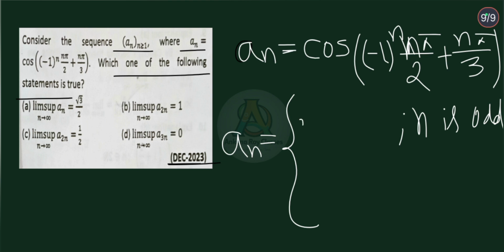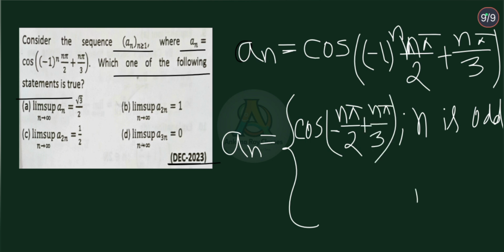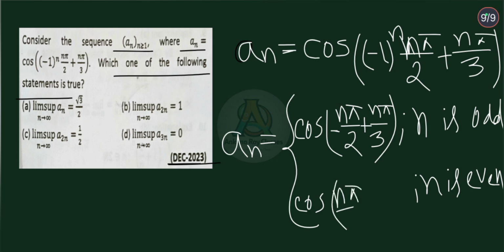natural number, then cos of (-1)^n, since n is odd, therefore (-1)^n is equal to -1. So, cos(-π/2 + nπ/3). Right. And the next case is n is even. Here, since n is even, (-1)^n is 1. Therefore, cos(π/2 + nπ/3).